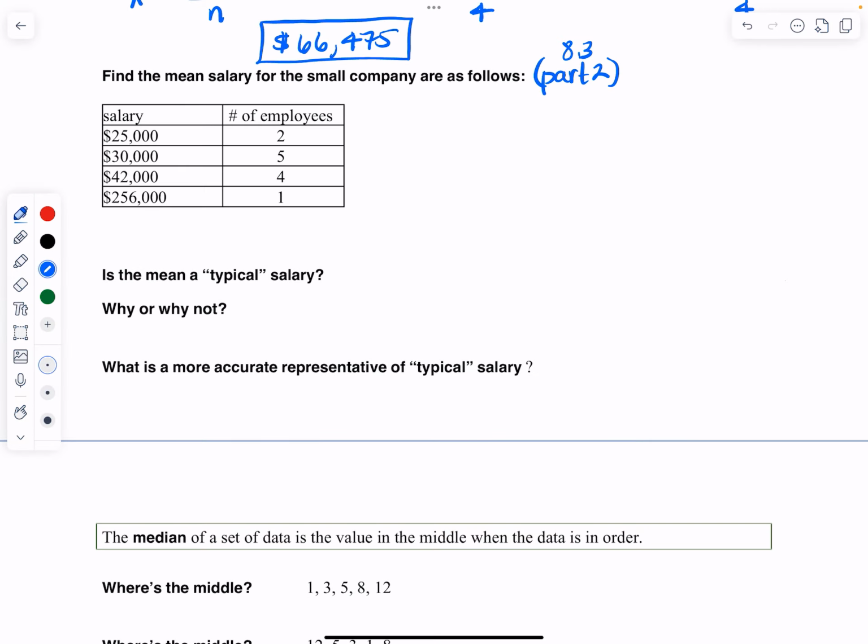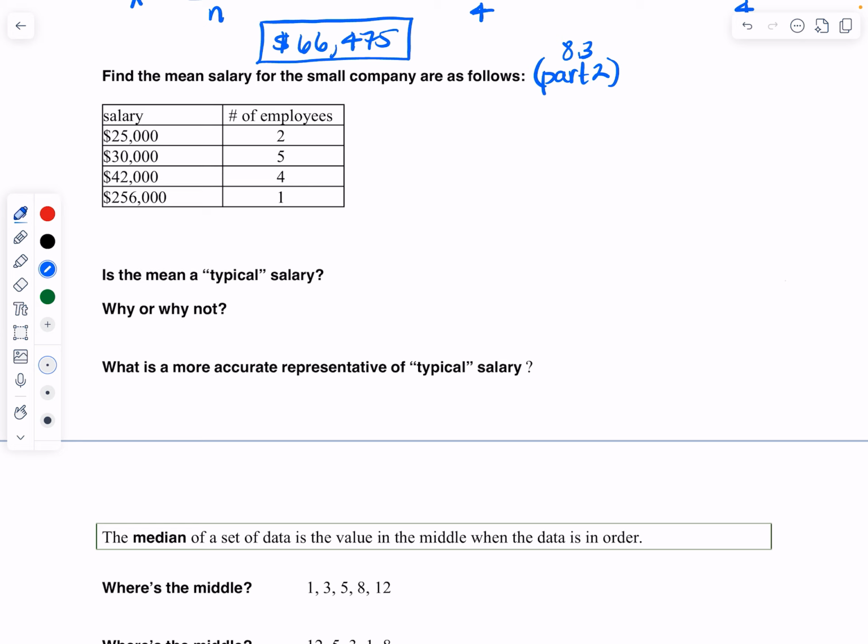All right, we're continuing on with 8.3, and this is part 2 of the video series. The question says, find the mean salary for the small company as follows. It gives me a frequency table where 2 employees made $25,000, 5 employees made $30,000, 4 employees made $42,000, and 1 employee made $256,000.